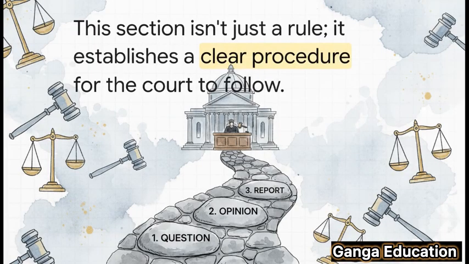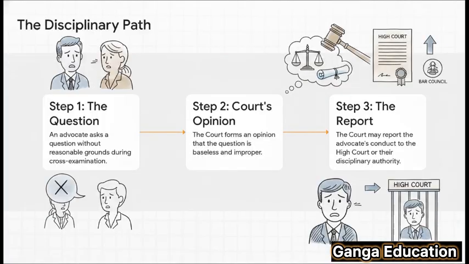So here's the thing. This section doesn't just lay down a rule. It actually establishes a whole procedure. Let's walk through the practical, step-by-step process that a court would follow in this situation. You'll see the procedure is actually pretty straightforward. Step 1. An advocate asks a baseless question during cross-examination. Step 2. The court forms an official opinion that the question was, in fact, improper. And finally, Step 3. If the court decides to act, it can report the advocate's conduct to a higher authority, like the High Court or the Bar Council. And from there, that advocate could face professional misconduct proceedings.